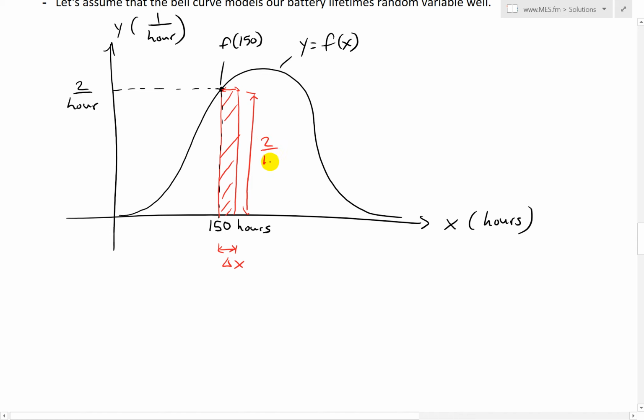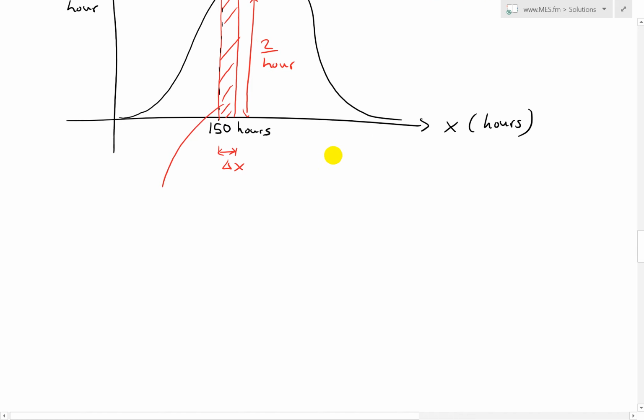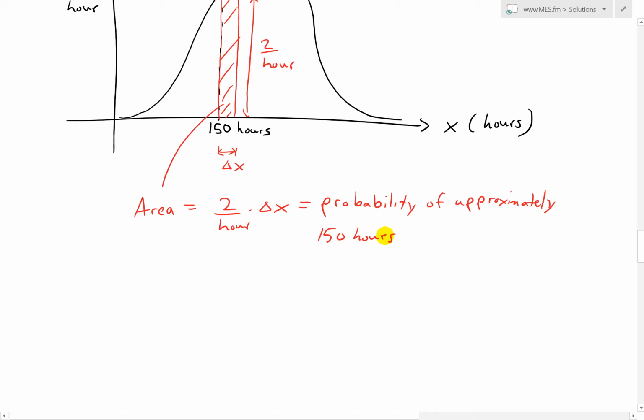This area is equal to 2 over hour times delta x, and this represents probability, the probability of approximately 150 hours lifetime of the battery.